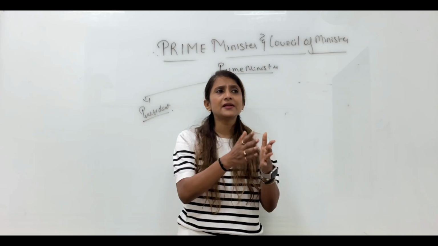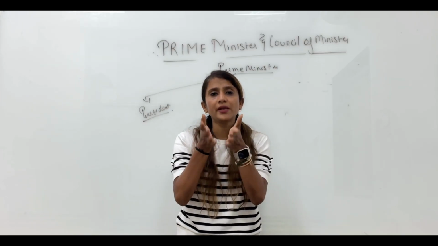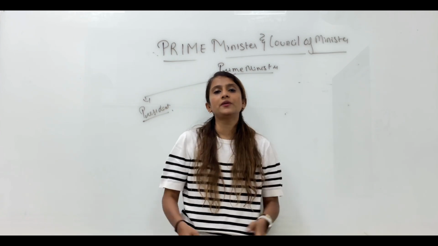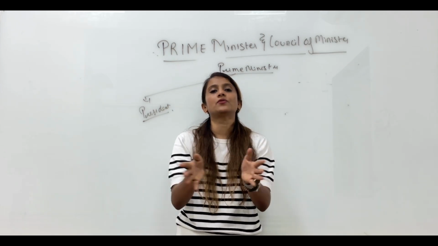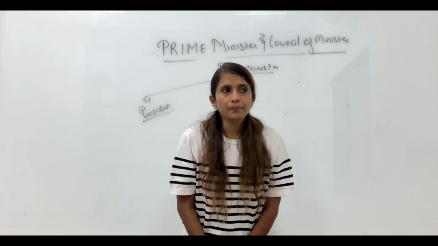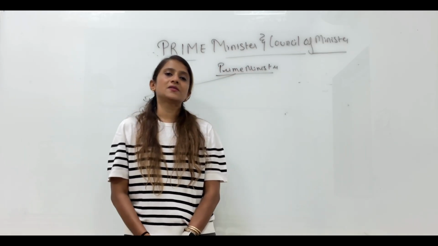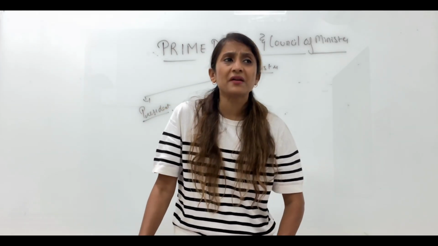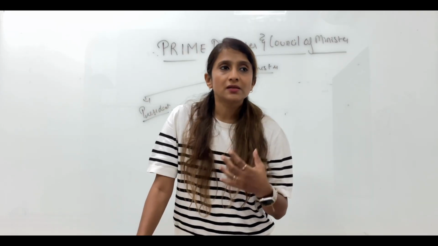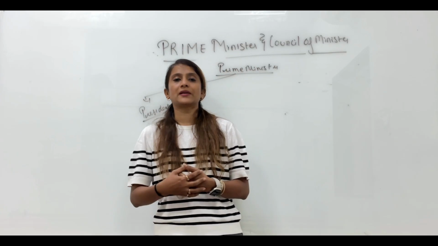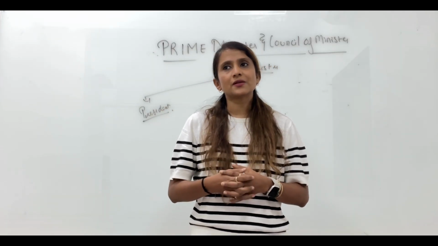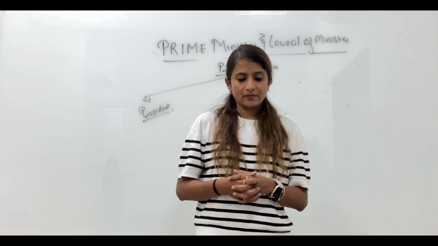You know, who is the link between the President and the Council? The Prime Minister. They both will never directly coordinate with each other. It is through the PM that they will coordinate. The Prime Minister's advice is very important for the President. However, the President sometimes might recommend that the PM reconsider his advice. In that case, the President's request is always accepted.